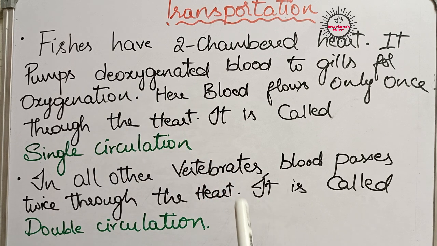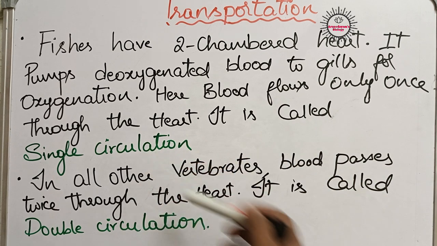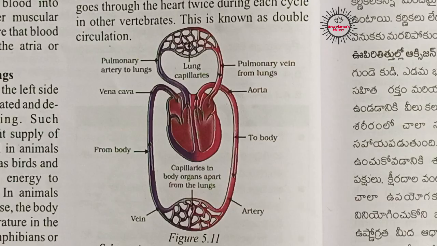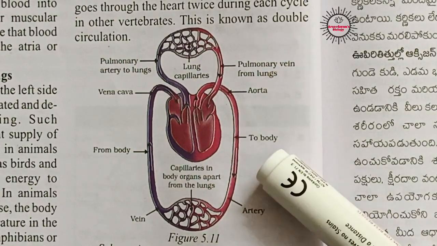Whereas in the case of all other vertebrates, we have five types of vertebrates. First one, fishes, where we can see single circulation, and the next four types of vertebrates are amphibians, reptiles, aves and mammals. In all these other vertebrates, blood passes twice through the heart. That type of circulation is called double circulation. So we can see double circulation here.